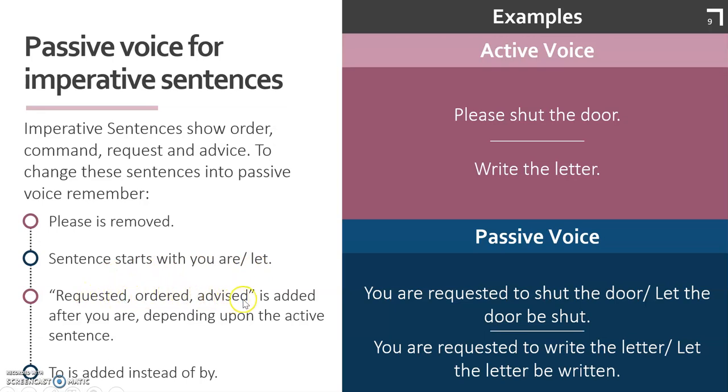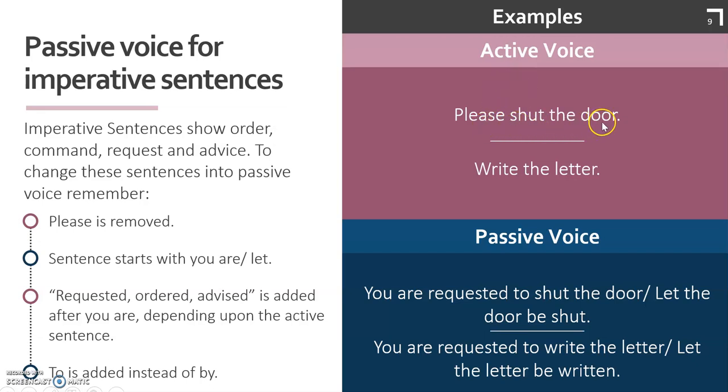Requested, ordered, advised is added after you are: you are requested, you are ordered, you are advised, depending upon the active sentence, what type of sentence it is. Is it a request? Is it an order? Or is it an advice? To is added instead of by. Now here you need to remember one more thing. Some of the rules which we have talked about in the tenses are not applicable. Means we are not changing the verb into the third form.